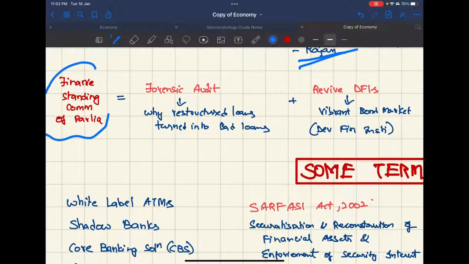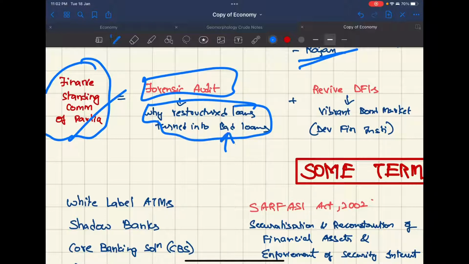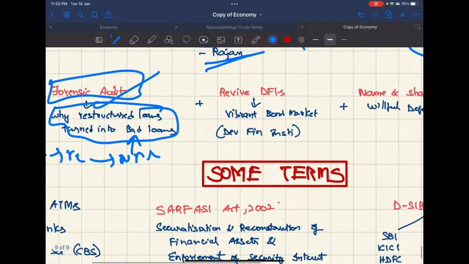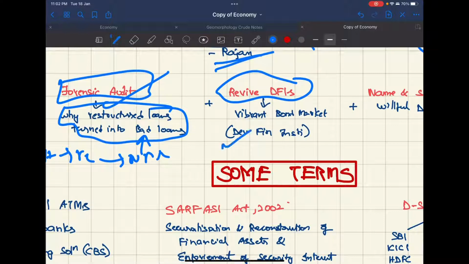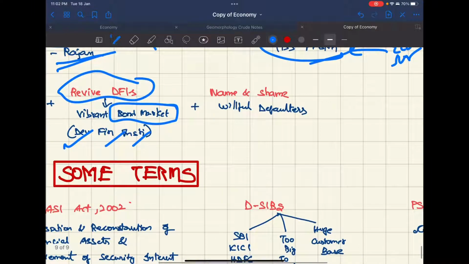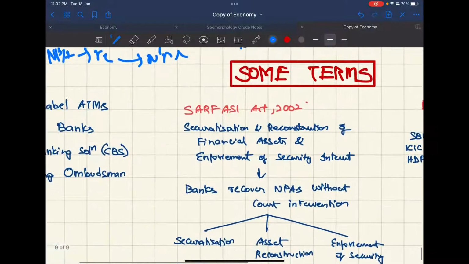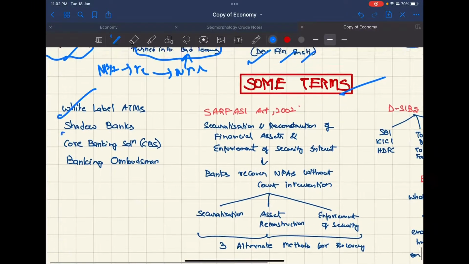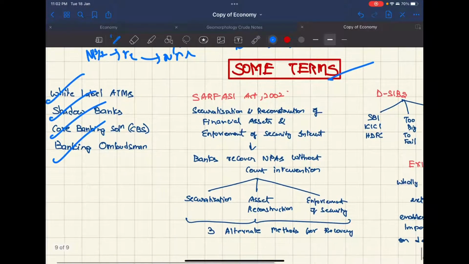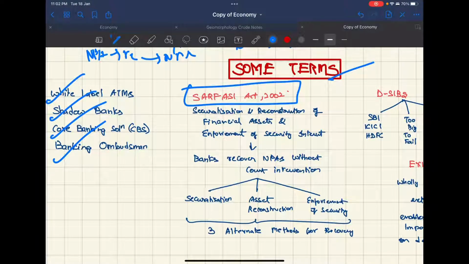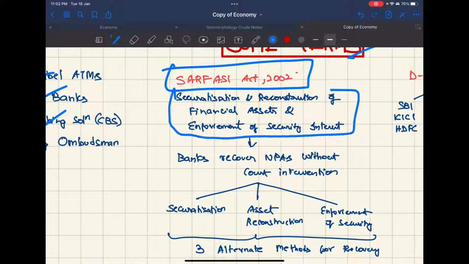Now the Finance Standing Committee of Parliament gave some recommendations, which is forensic audit of why restructured loans turn into bad loans. That is, when there is an NPA, they restructured it, why did it again turn into an NPA, that must be audited. And reviving DFIs, which are development financial institutions, they will create a vibrant bond market. Name and shame the willful defaulters. A few terms here and there: white label ATM, shadow banks, core banking solutions, banking ombudsman. SARFAESI Act 2002 is important. This is the full form for that, you can go through that.